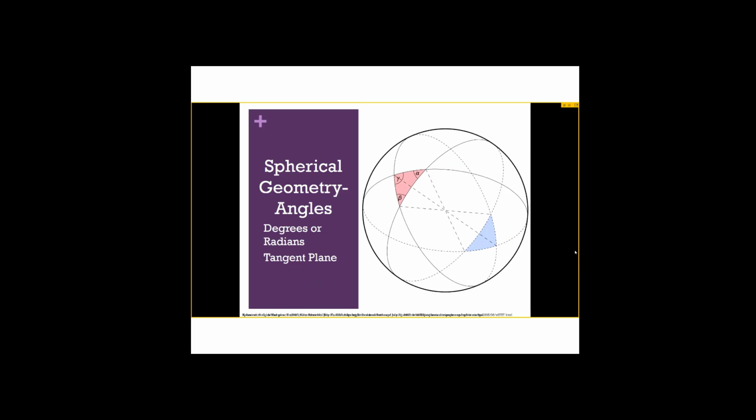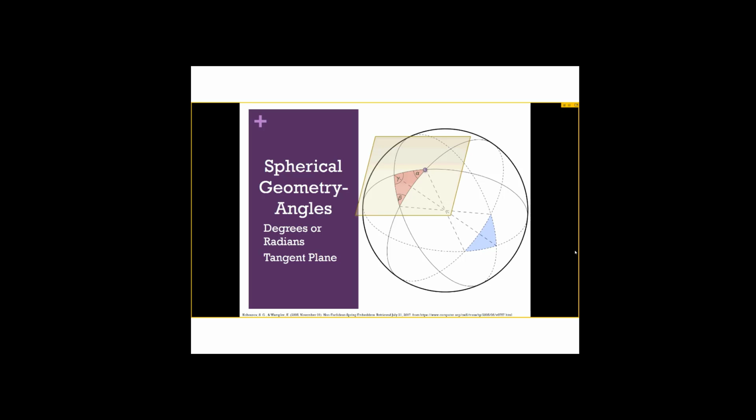Next thing we'll talk about are angles. We will use Euclidean units of angle measurements of degrees or radians, but because we're using Euclidean units, we also have to use Euclidean methods of measuring angles. And that means that we have to measure an angle between two straight lines. But as we talked about, spherical lines are curved, so we can't measure the angle directly.